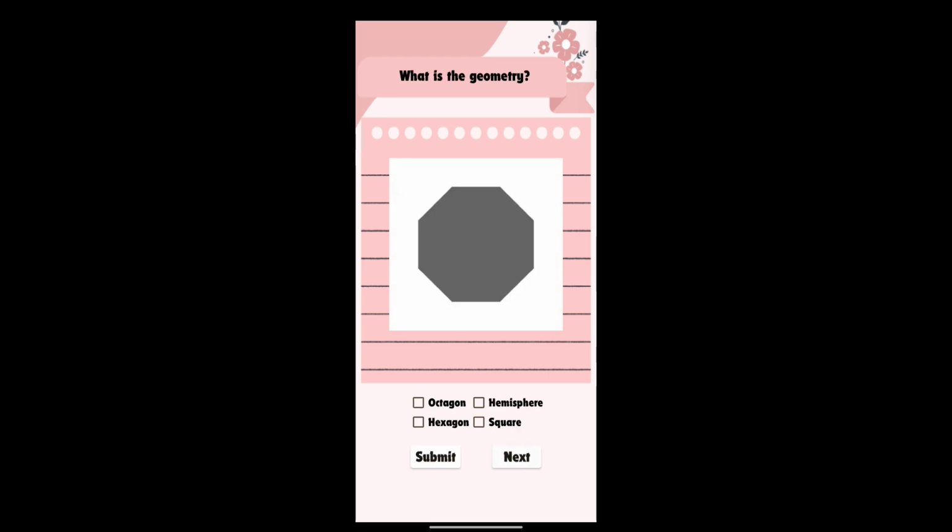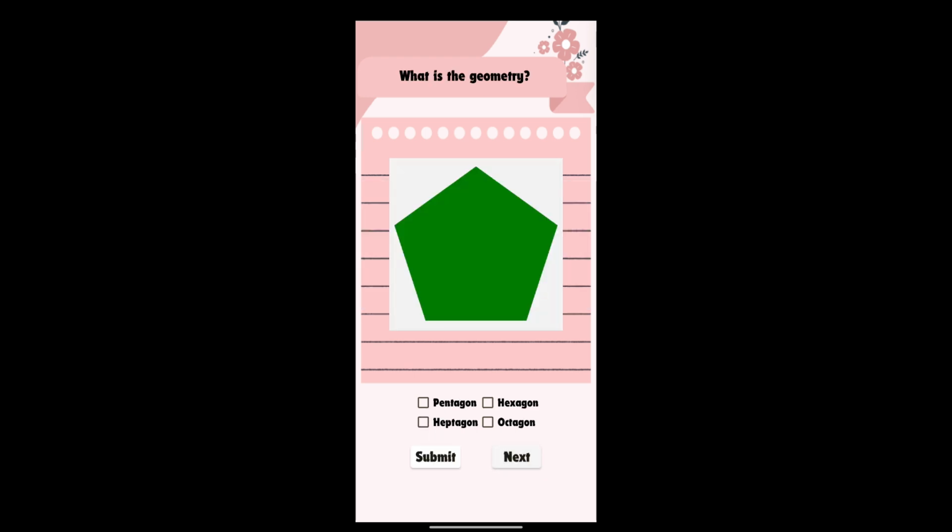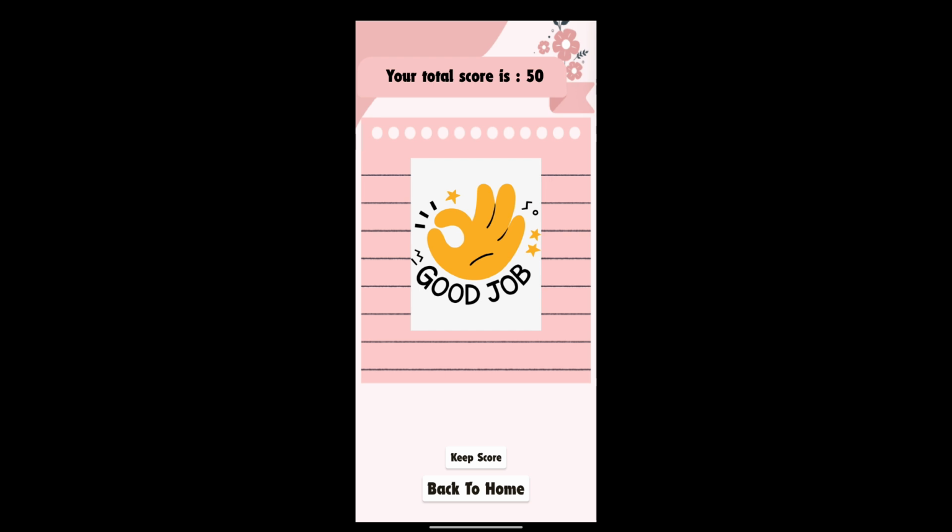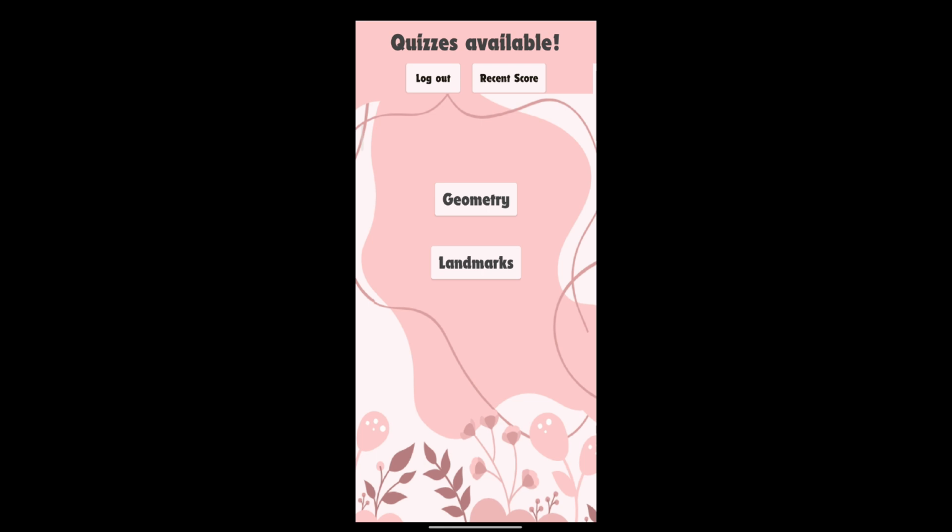Whenever the user answers a question wrong, the correct answer for that question will appear at the very top of the screen, which will tell the user what wrong answer they got. And once the user has successfully answered all 10 questions, they will see the total score of the quiz at the very top of the screen, along with a button at the bottom to let them keep the score and also go back to the home screen.